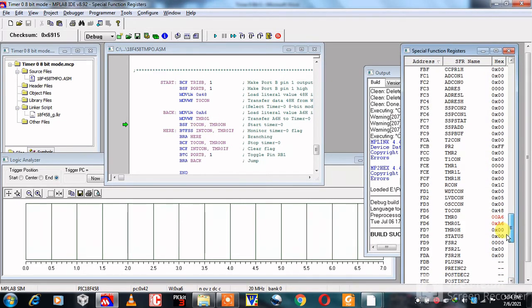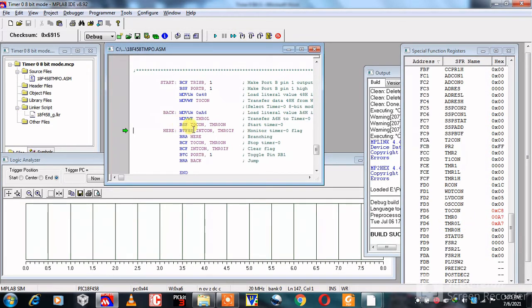Here the value of TMR0L is equal to 0xA6. Actually Timer 0 is a 16-bit register, but in this program we select 8-bit mode. Because of 8-bit mode, here we select the TMR0L register,